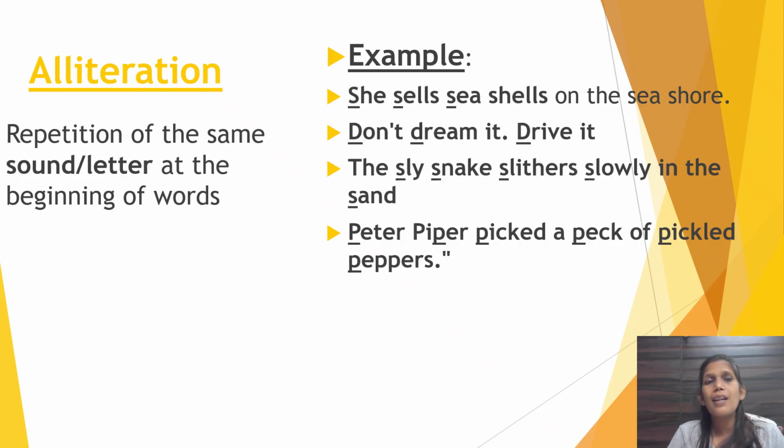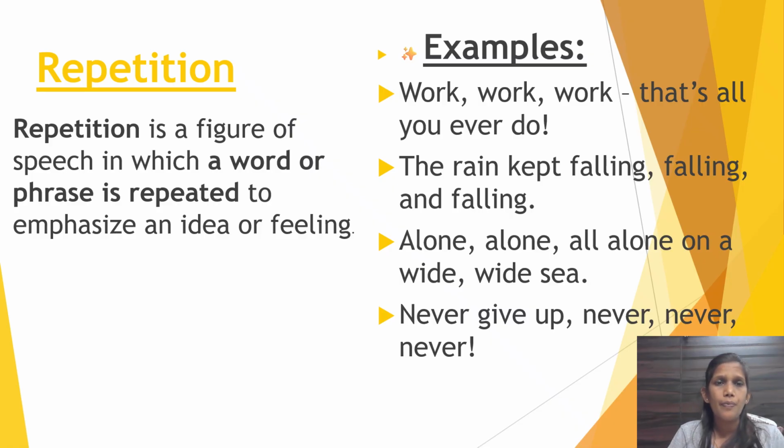Now let's go to the next topic, repetition. Now repetition, again it's a figure of speech in which a word or phrase is repeated to emphasize an idea or feeling. Now alliteration में क्या होता था, see the difference between repetition and alliteration. Repetition is repetition of a word or phrase. Now alliteration was repetition of the starting alphabet. Now here let's understand with the help of an example. Work, work, work, that's all you ever do. Repetition of the word work.